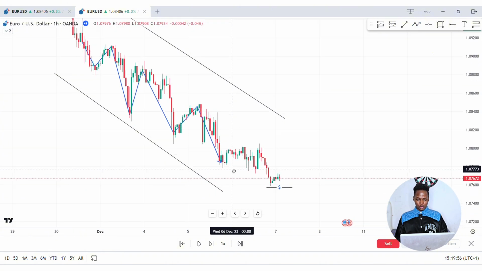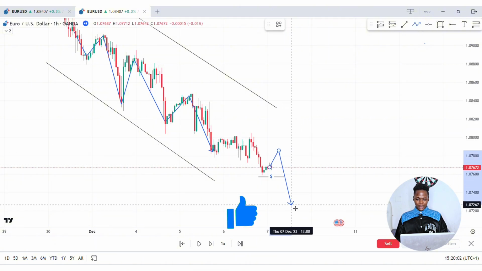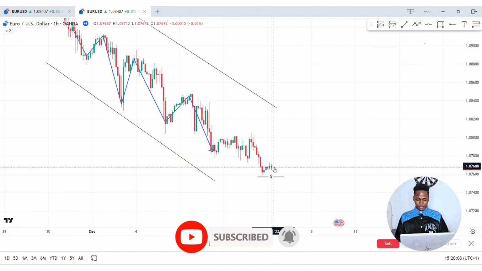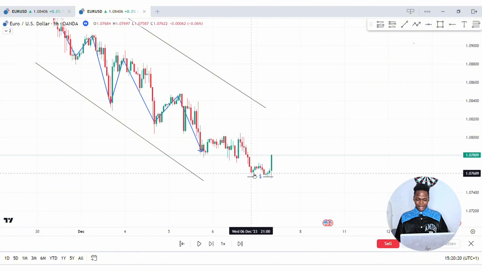Now, what do we want the market to do? We want the market to retrace back up like this and then break this structure to the downside so that the downtrend can continue, right? So now let's see what is going to happen right after this. As you can see right here, we said price is meant to be breaking structure to the downside in the downtrend, but then you can see that price created the structure, tried to break to the downside, and then it failed, and then see what happened. Buyers push the market to break this structure to what?